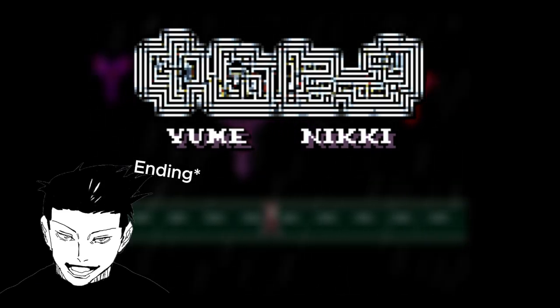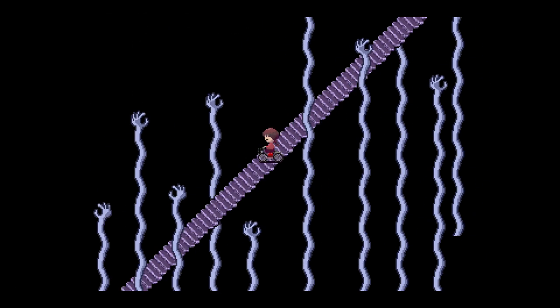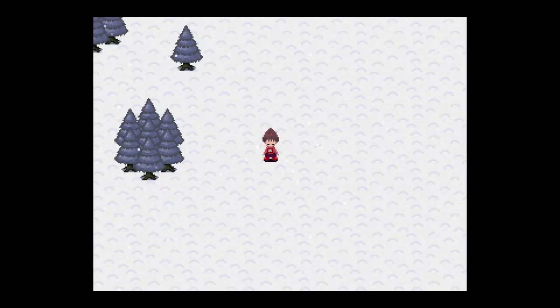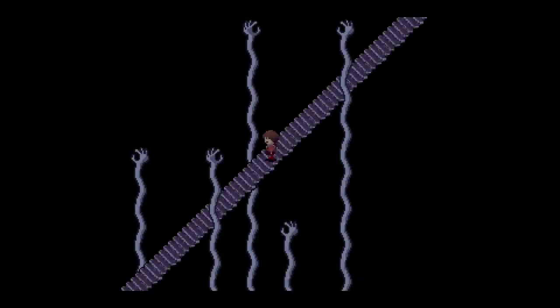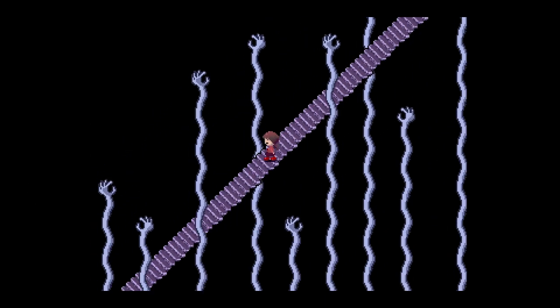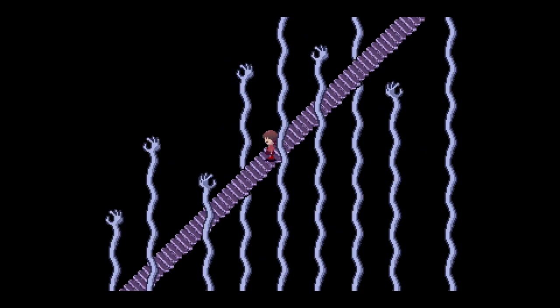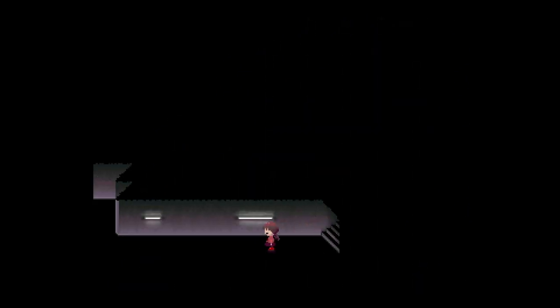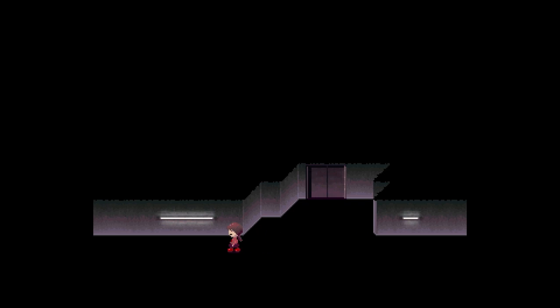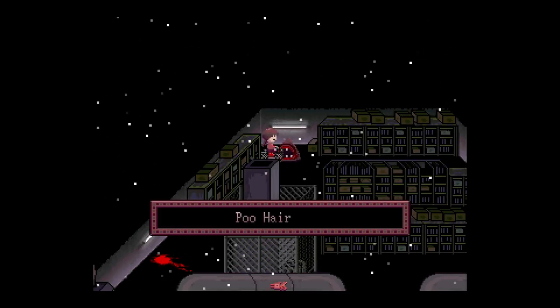Now that we have explored pretty much everything, let's do the end of Yume Nikki. Three last effects to discover: the long hair and blonde hair in the mural world, and the poop hair. Yeah, I'm serious. By sleeping in one of the beds in the dream world, we have a little chance to end up in the staircase of hands. By going down a bit, we arrive in the underground world, a sort of laboratory or research facility, and by interacting with this poop monster, we have the last effect.